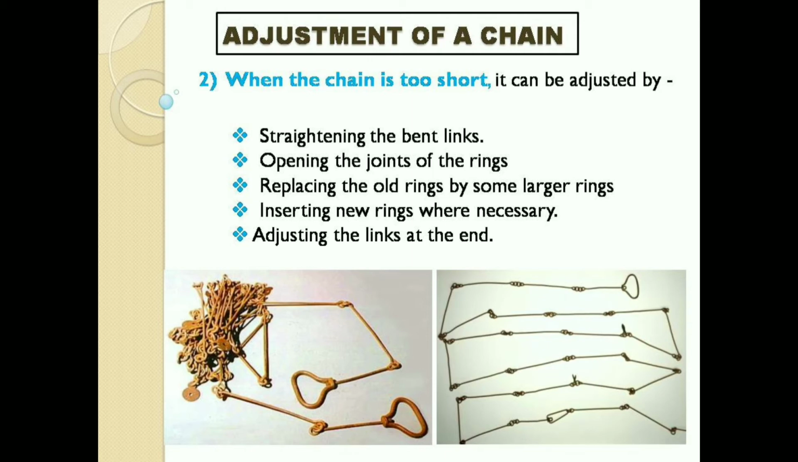Second case is when the chain is too short. The bent links should be straightened, opening the joints of the rings, replacing the old rings by some larger rings. Next, inserting new rings where necessary, and last, adjusting the links at the end.